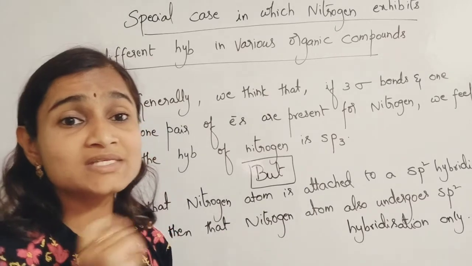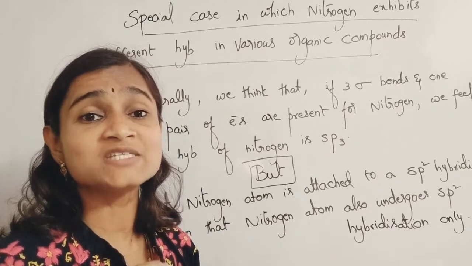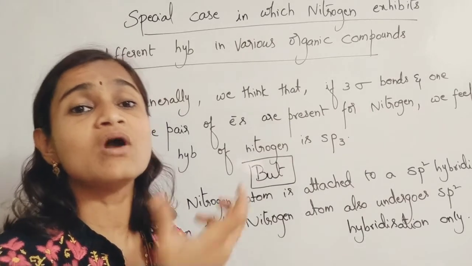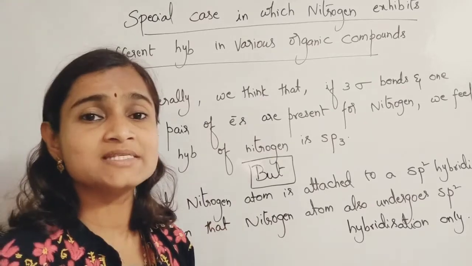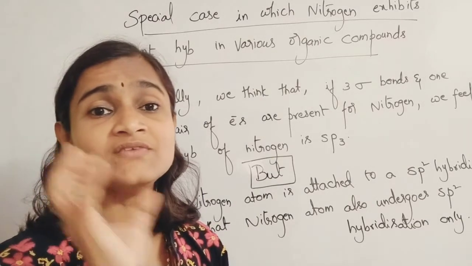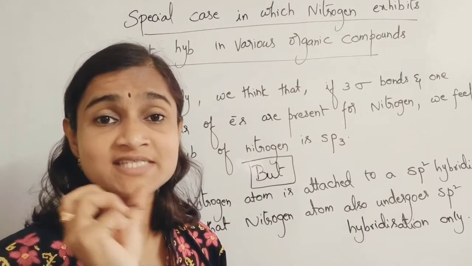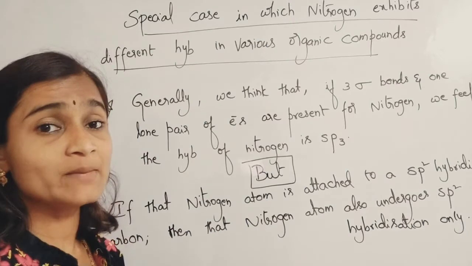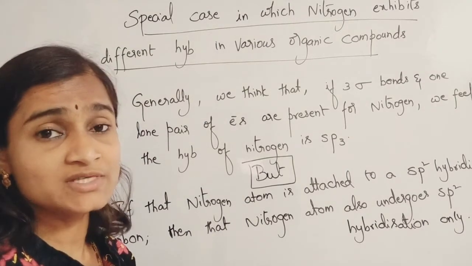Hybridization gives stability to a molecule; to explain the stability of a molecule, we learn the concept of hybridization, which everybody of us knows.